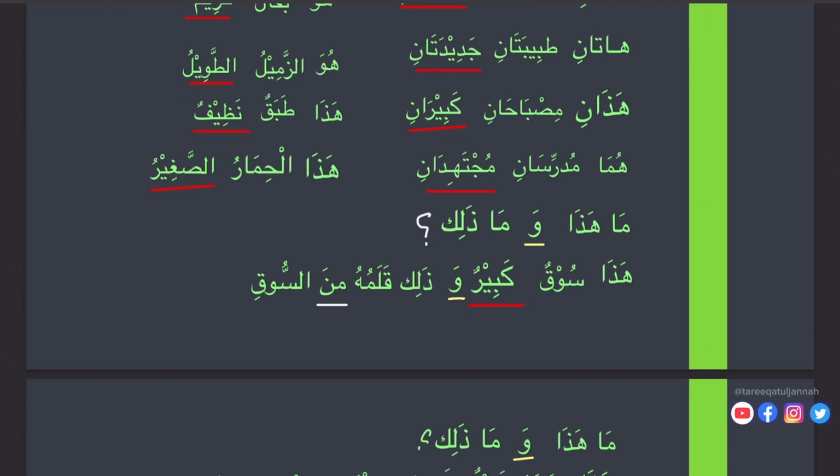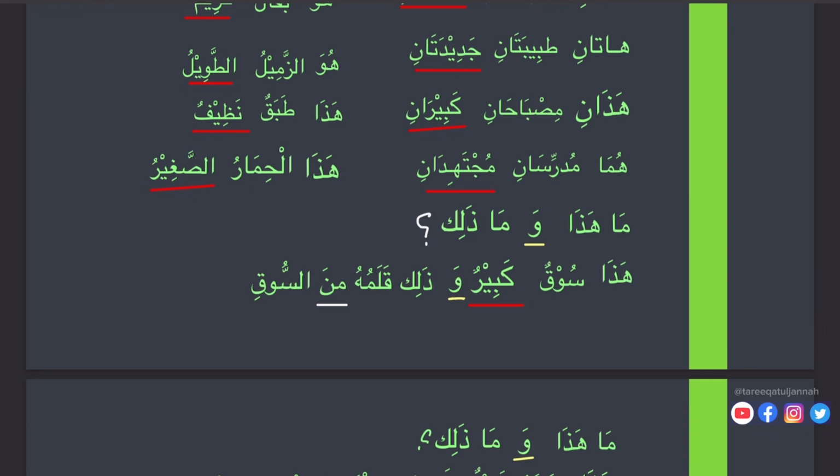And here we see wa. Wa means and. It is harfu ataf. We call it in Arabic harfu ataf. Okay? Linking word. Like in English we say linking word.